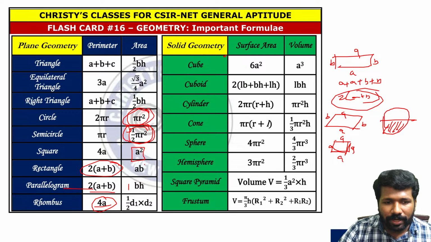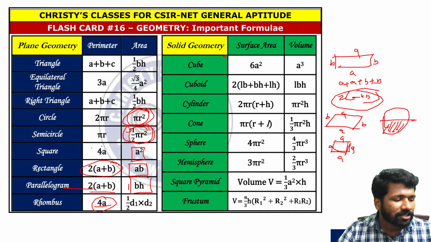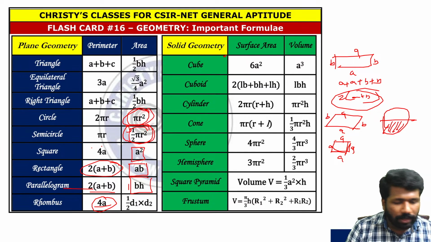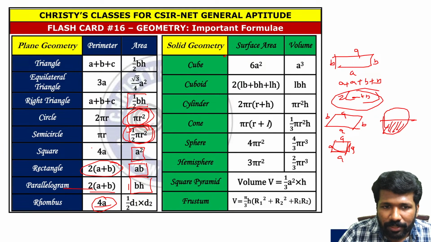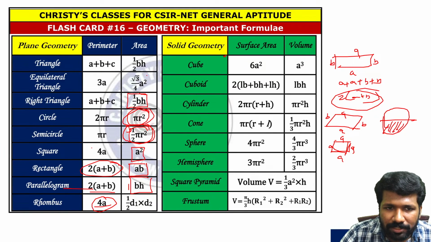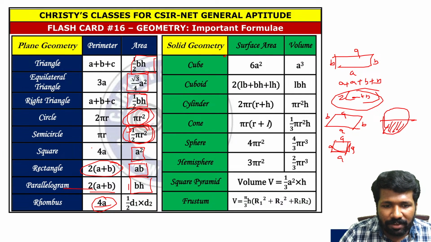Square is a square, rectangle is AB. You can derive this also, just like the perimeter. You can actually derive all this, but due to lack of time I am skipping that part today, so that we can complete this topic today. So right triangle will be half base into height. Equilateral triangle is root 3 by 4 a square, and triangle is half base into height.